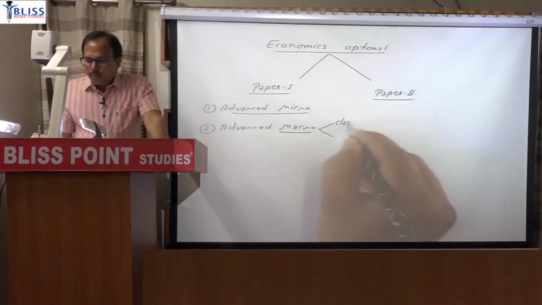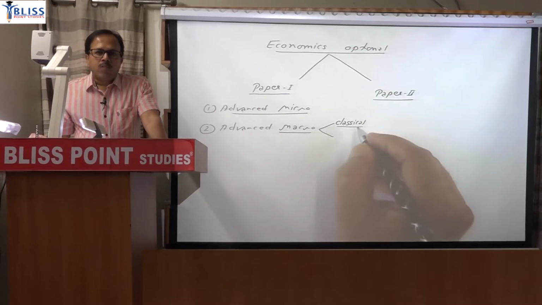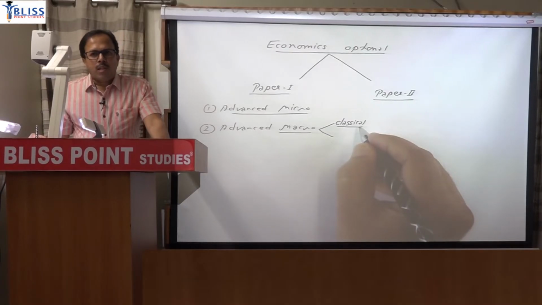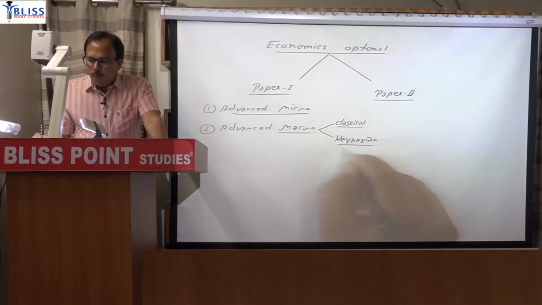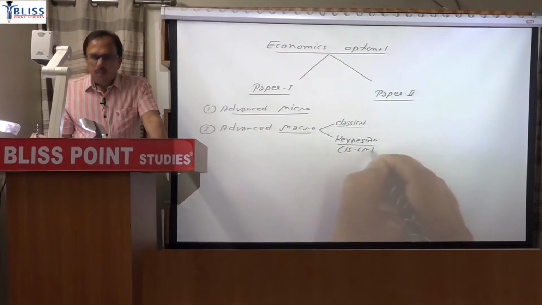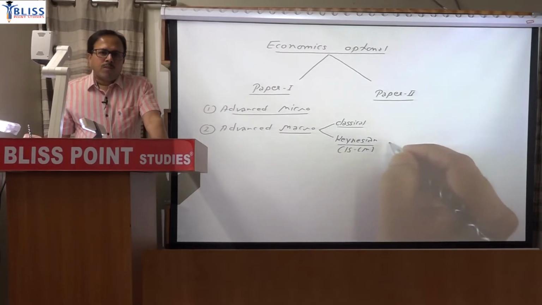So macro you can divide broadly into 2 parts. Classical: for classical economics the best source will be Richard Froyen. Froyen chapter numbers 3 and 4, if you read only those 2 chapters, I think all questions asked from classical concepts can be answered, and UPSC actually requires that you refer to that core book. So chapter numbers 3 and 4 of Froyen. Then for the Keynesian aspect, which is popularly referred to as the IS-LM model, a better source will be Dornbusch and Fischer.